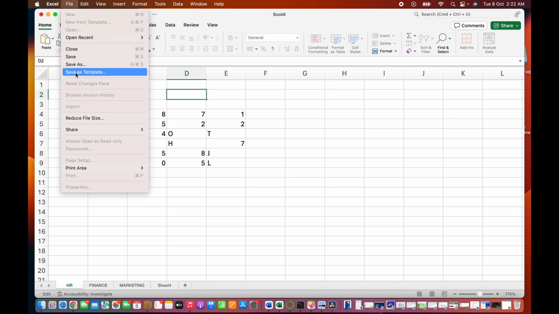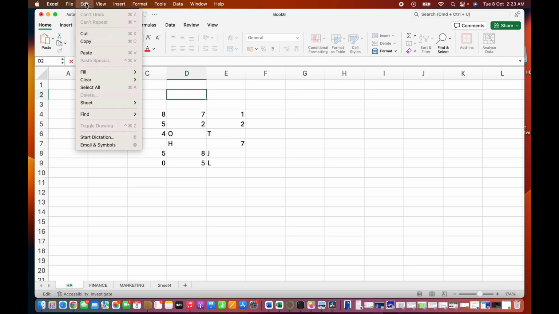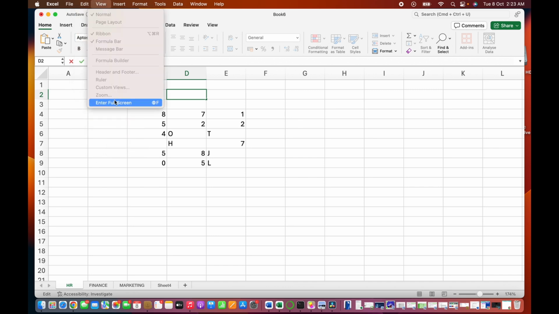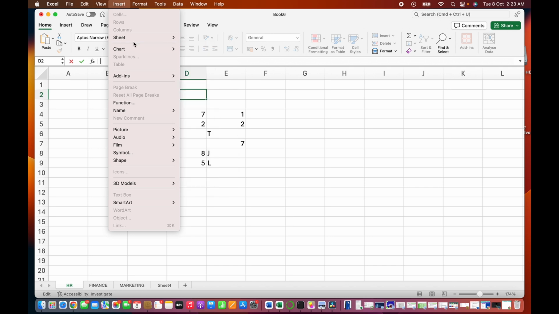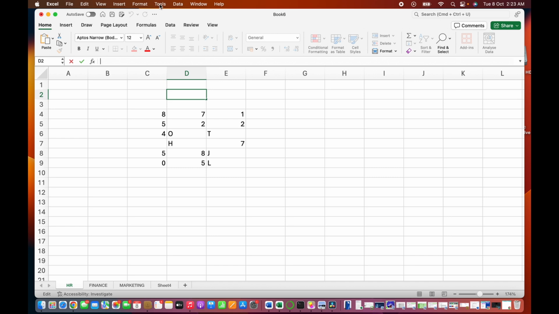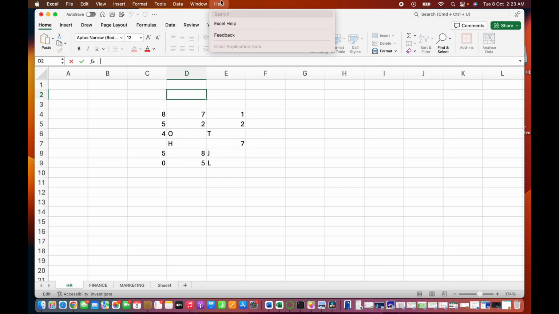You can also save this as a template so that next time you can just easily reuse. You have cut, copy, paste, but these are all under the home tab. So we have a number of menus. Excel has so many menus and options that can help you play around how you want your Excel sheet to look like. You can change how you want it to look like in view. What do you want to omit? Is it the ribbon? What do you want to customize?